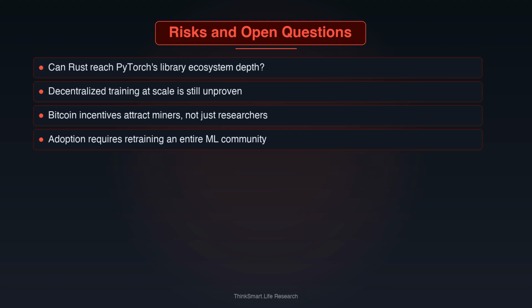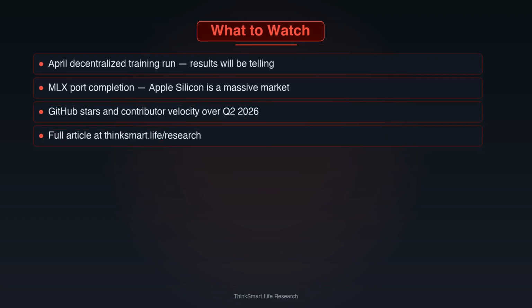What I can't yet test is Psionic's distributed training at scale. That's what April's training run will demonstrate. So this is first-hand reporting, not repackaged press releases. When I say the agent stack shows promise, I've run the code. When I say the April training run is the key test, I mean it. Decentralized training at meaningful scale is hard, and the April run will be the first real stress test of whether the full vision holds beyond a demo.